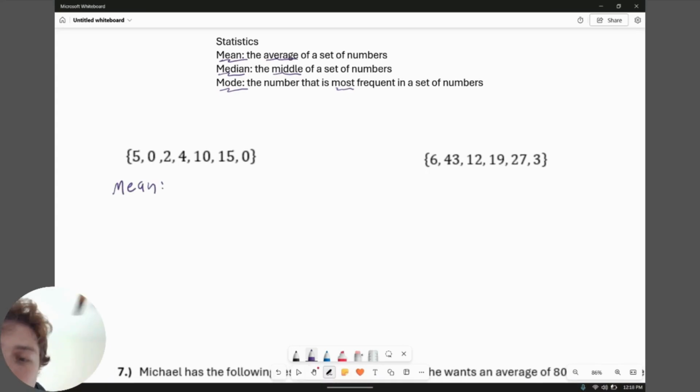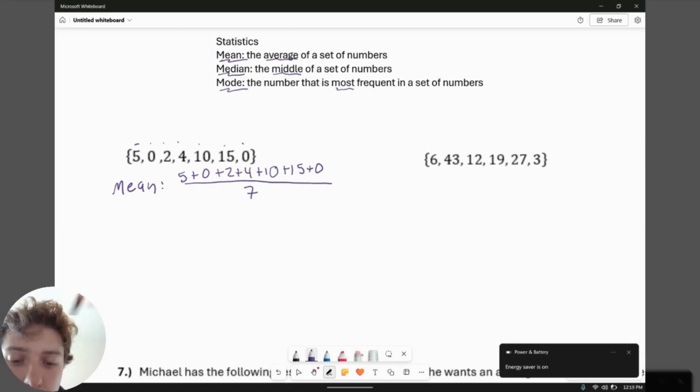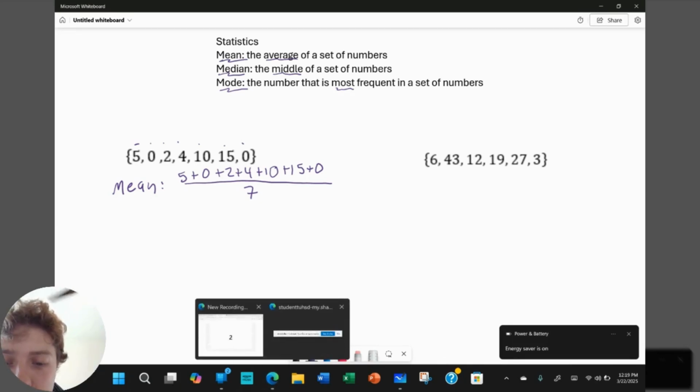Again, mean is just the average. Remember, we can always find an average just by adding each of the values in the set together. And once you have done that, dividing by however many things there were. Looks to me like there were 7 different things. Once you do that, you can go into your calculator, go into Desmos, and find what the actual average is.